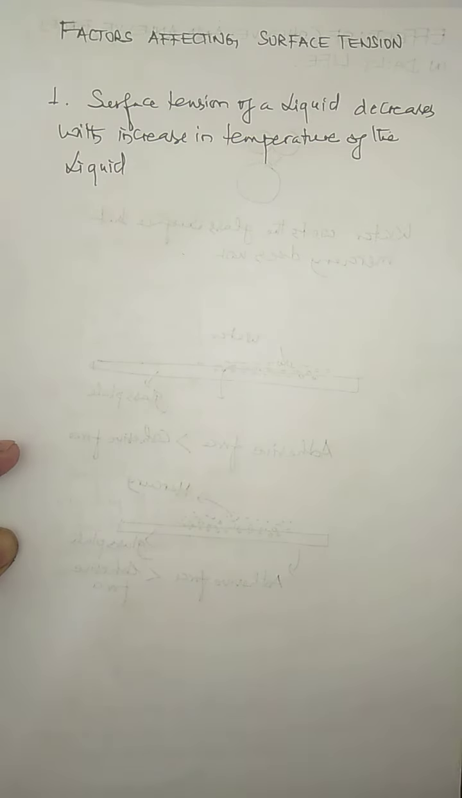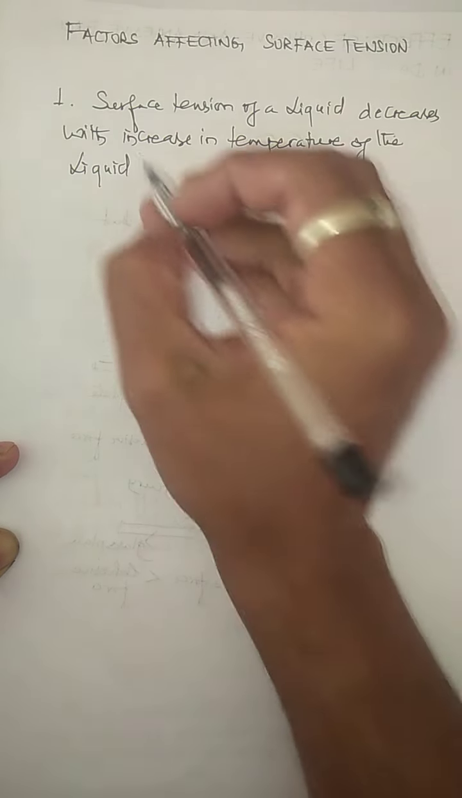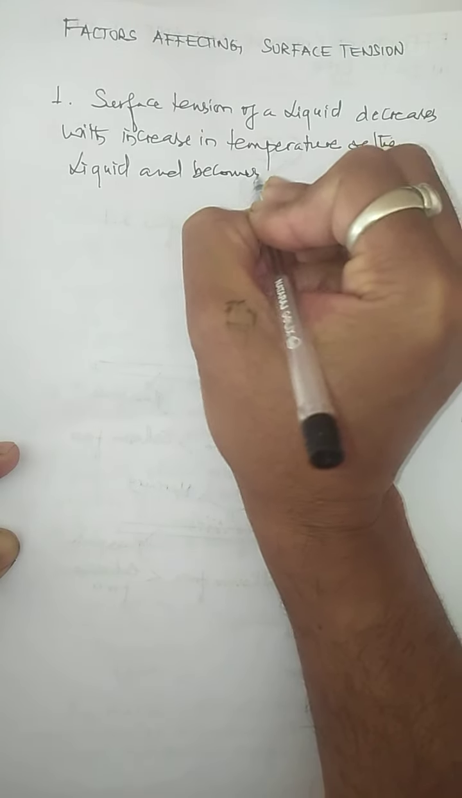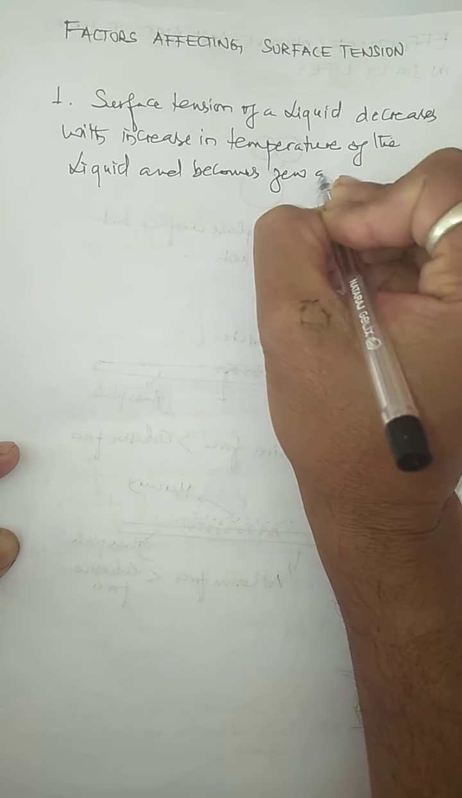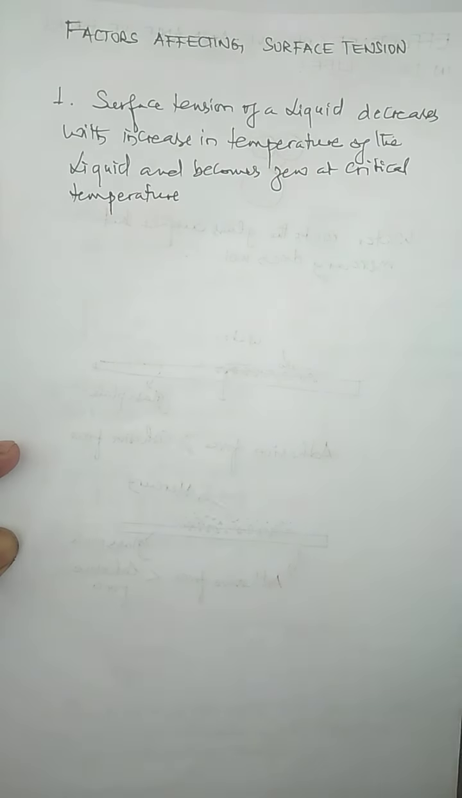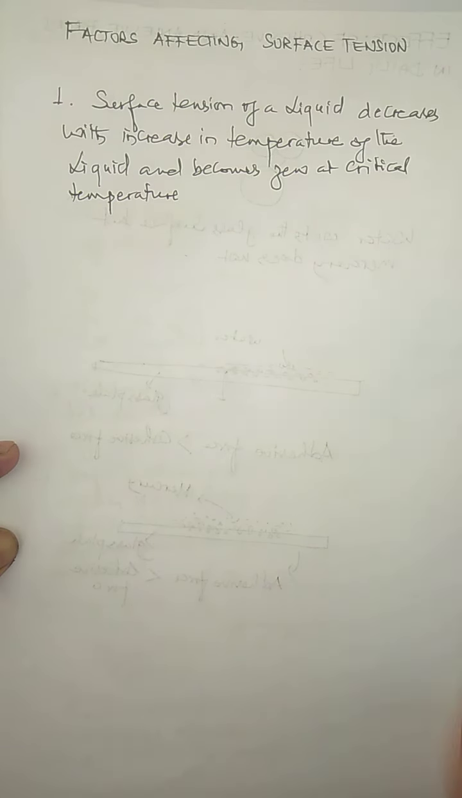Now this surface tension of a liquid becomes 0 at the critical temperature. This critical temperature is the maximum temperature at which the surface tension can be reduced to 0. After that, the liquid does not acquire any surface tension at all. But this critical temperature is not the same for all liquids.